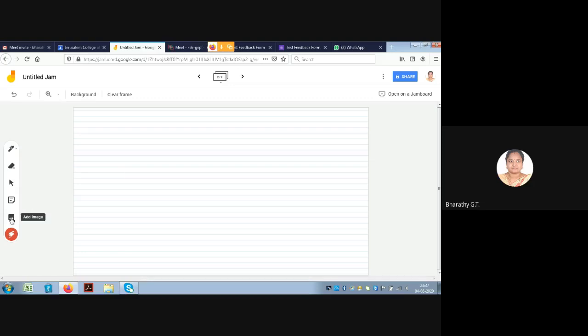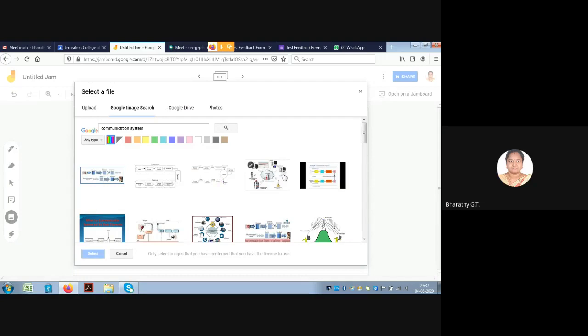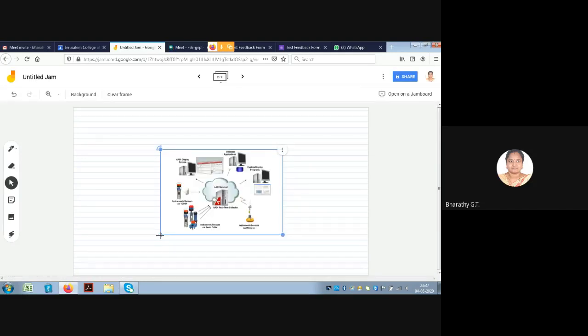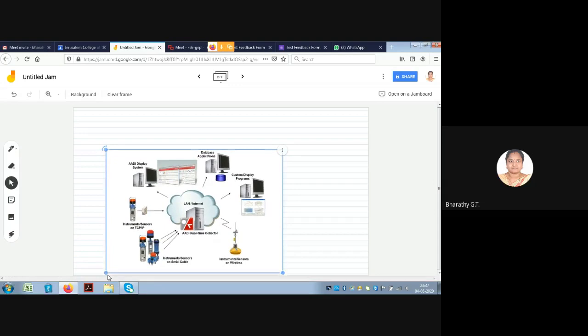You can select any other picture, place it inside the board, increase the size, and using the laser pointer you can explain. So this is the display system, database system. These are the different communication systems that are available. Like this we can interactively create many slides.